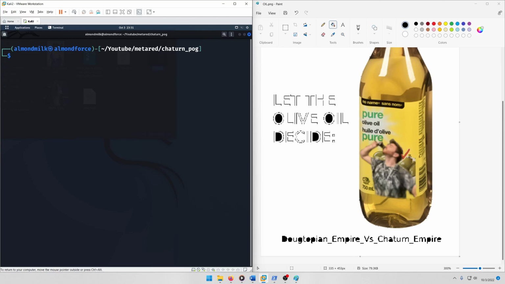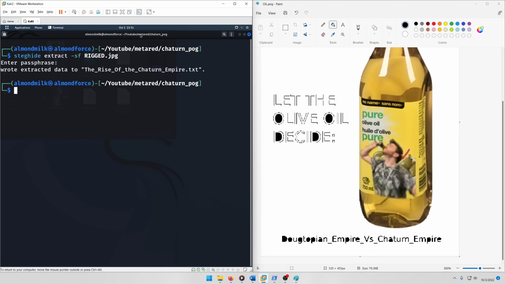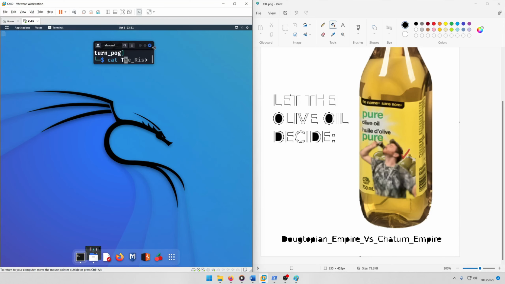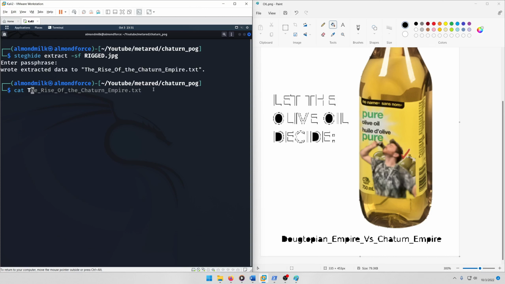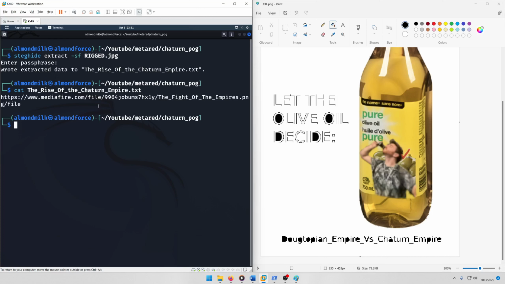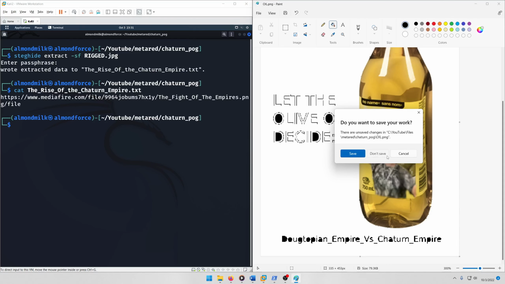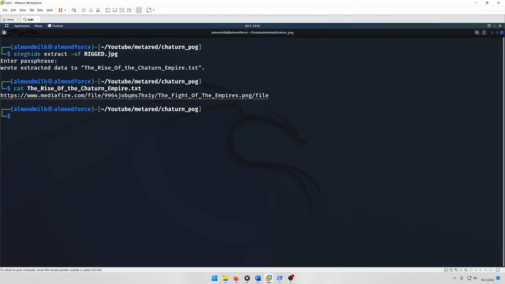So let's try running that on our rigged image. Dougtopian Empire. Probably should have just copied it and pasted it, but I didn't. There we go. Typed it in right the first time. So let's cut out the new file. And let me minimize that directory so we can see it better. All right, we got another Mediafire link. Let's close that. Let's maximize this.